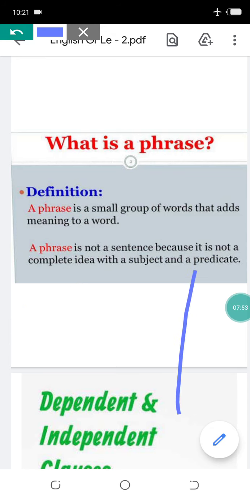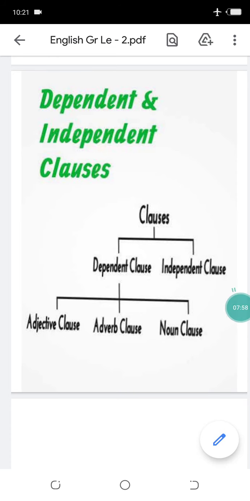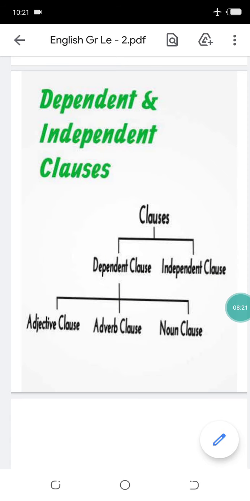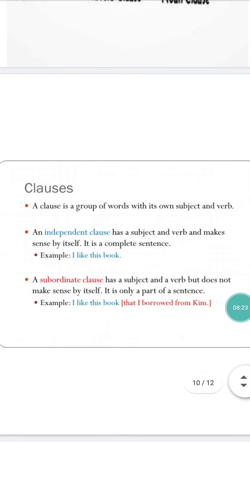Yes. Our next topic is clauses. Clauses are of 2 types. Mainly they are of 2 types: dependent clause and independent clause. And dependent clause is further divided into 3 partitions: adjective clause, adverb clause and noun clause. So in this class we will learn about dependent clause and independent clause, but before that we should know what is a clause.